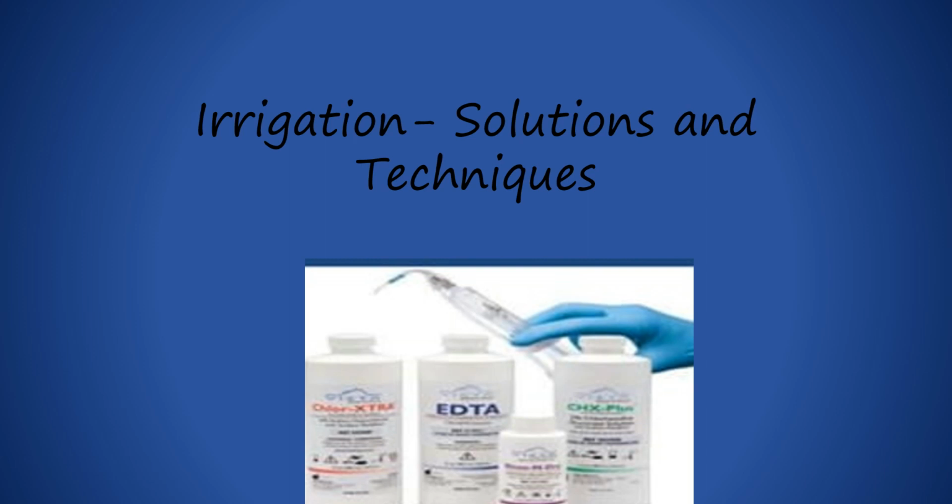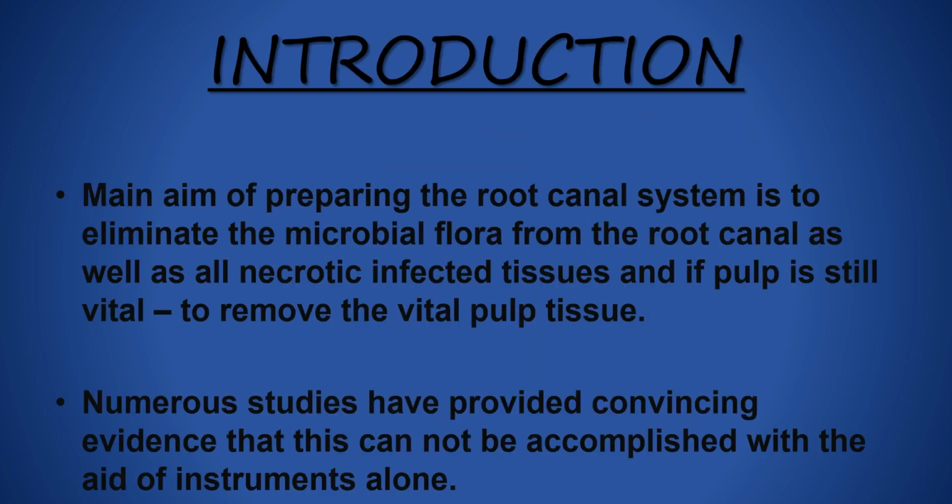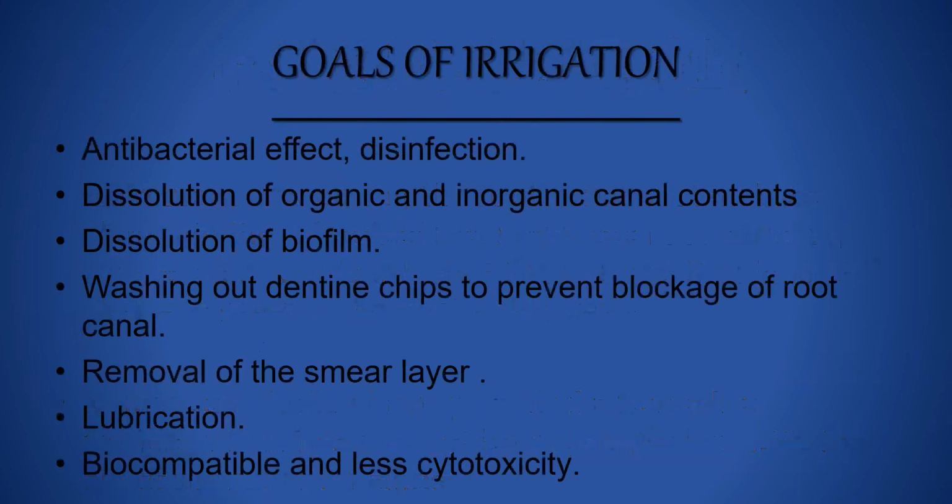Today we will be discussing irrigation solutions and techniques. Introduction. The main aim of preparing the root canal system is to eliminate the microbial flora from the root canal as well as all necrotic infected tissues, and if the pulp is still vital, to remove the pulp tissue. Numerous studies have provided convincing evidence that this cannot be accomplished with the aid of instruments alone.